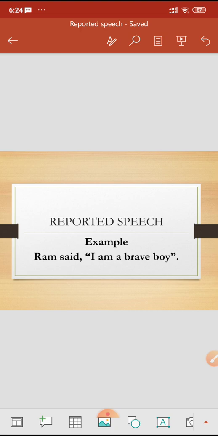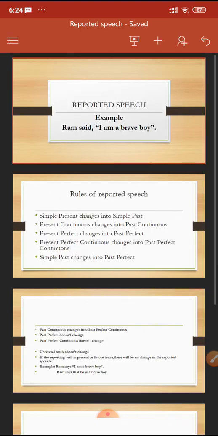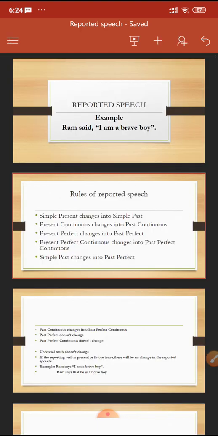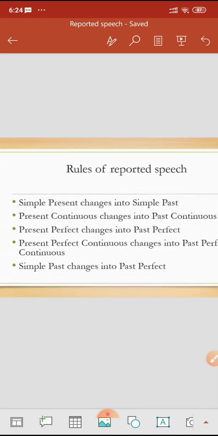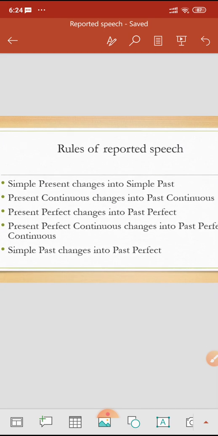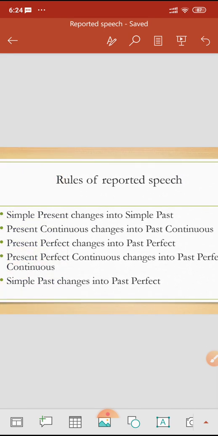For this, there are certain rules that we are going to recap very quickly. So the first rule is simple present changes into simple past.